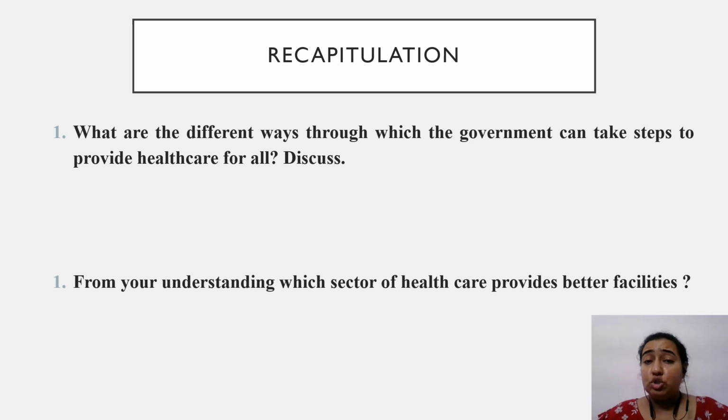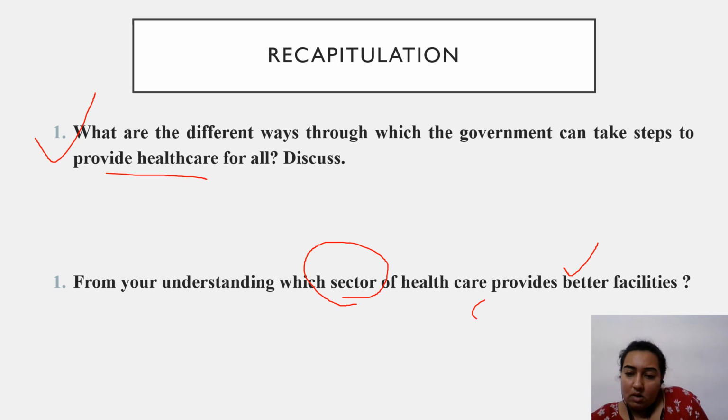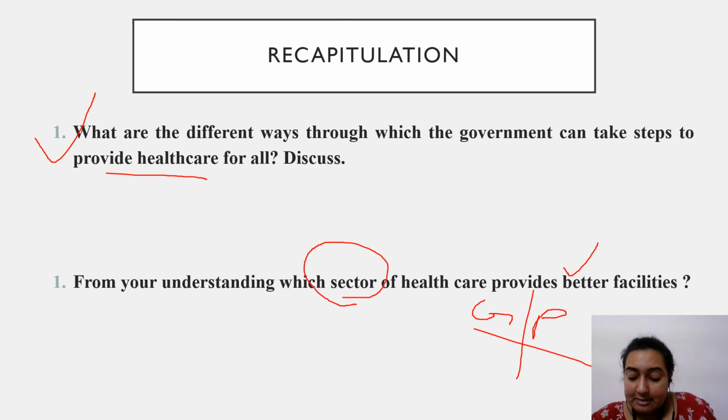So you need to think and write all these in your notebooks. What are the different ways through which government can take steps and provide healthcare facilities? And just now we have discussed so many things. So from your side, think which sector of healthcare providers provide better facilities. Is it the government or is it the private sector which is owned by individuals? You need to think and discuss it.